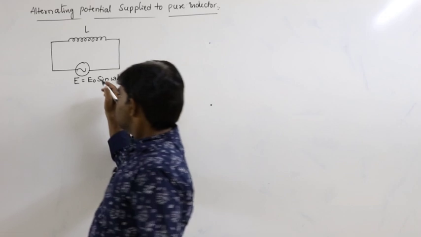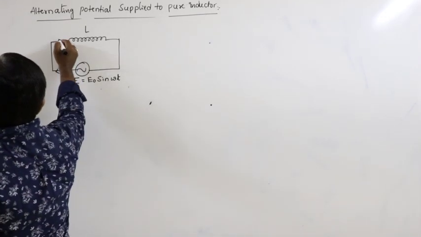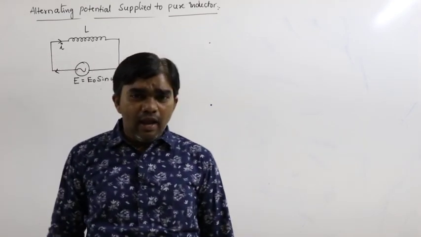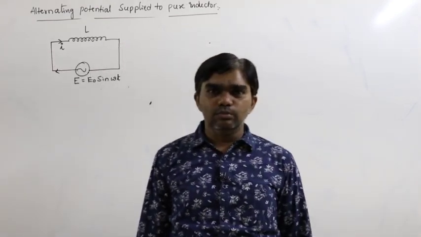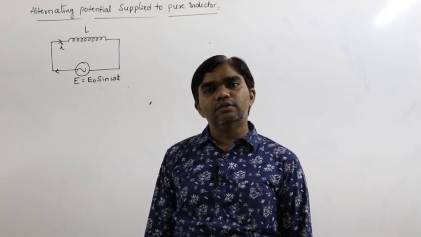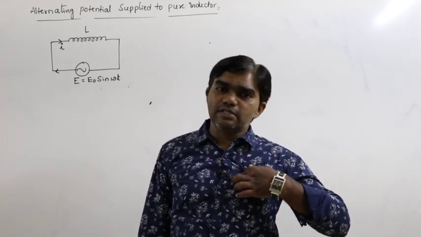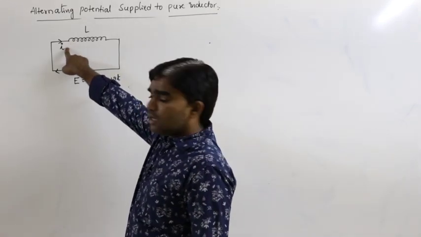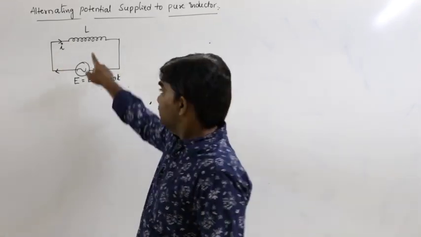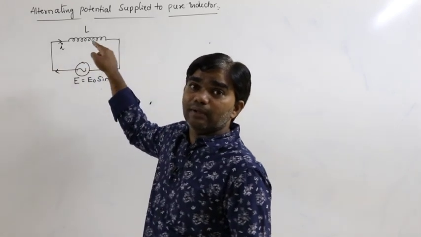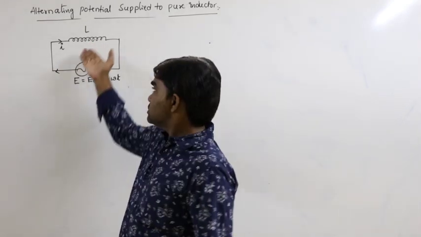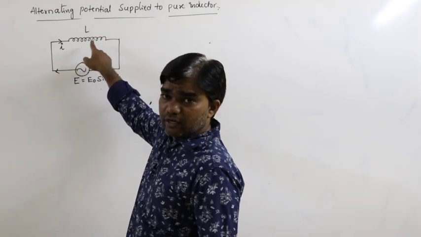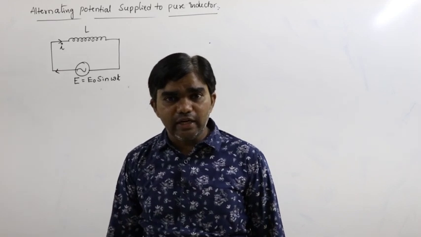That means due to this, alternating current passes through the inductor, and that alternating current also continuously varies with the time and it repeats at regular intervals of time, no doubt about that. So due to the variation of the current, a certain amount of magnetic field is developed in the solenoid, just like the self inductance of the solenoid.